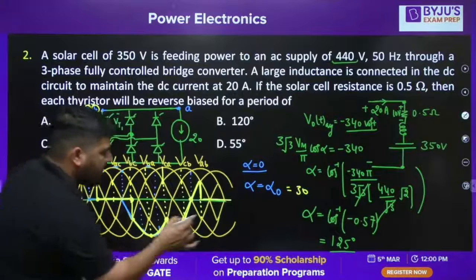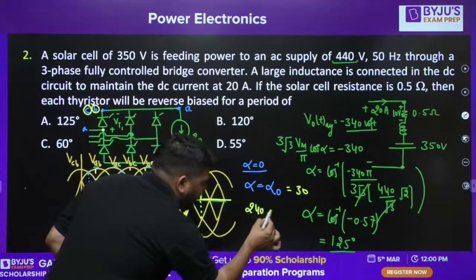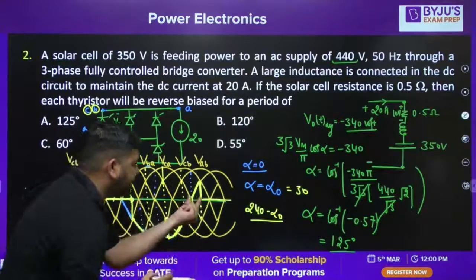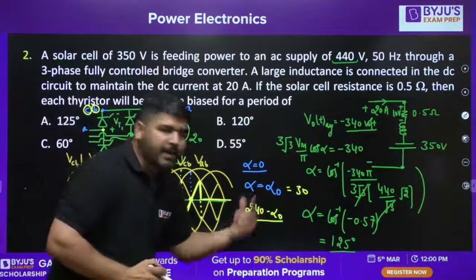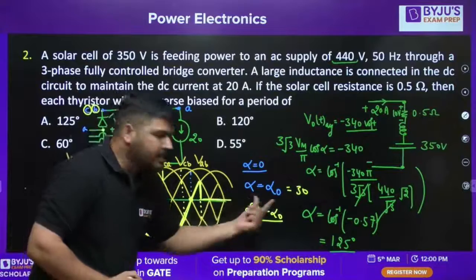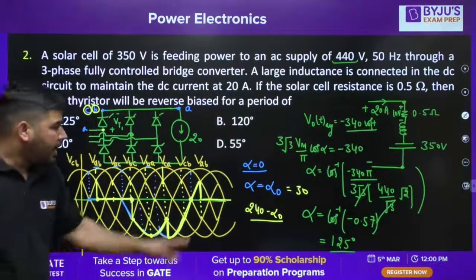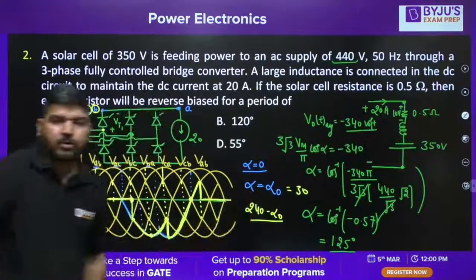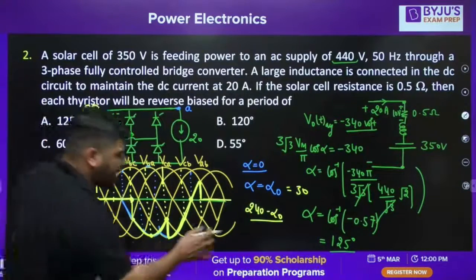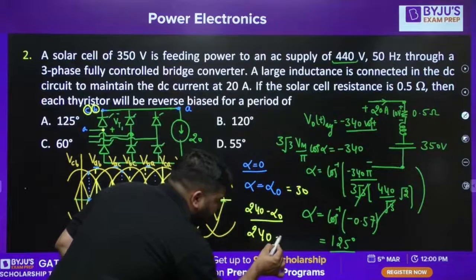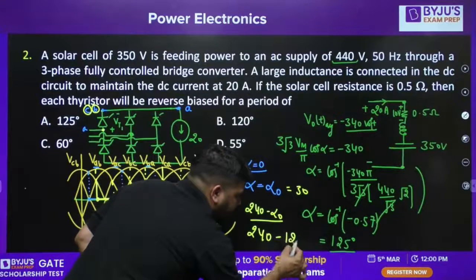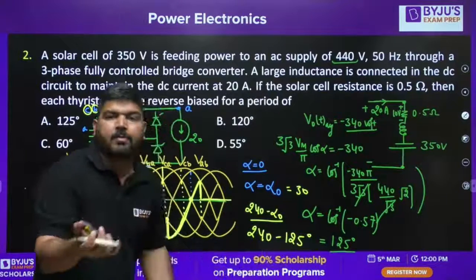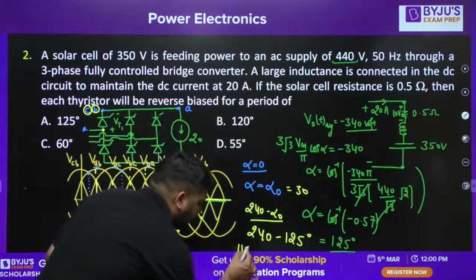It means 240 minus alpha naught interval. 240 is this interval minus this alpha naught. For 240 minus alpha naught, the thyristor will be reverse biased. If the thyristor is fired at alpha naught, then for 240 minus alpha naught, the thyristor will be reverse biased. So the answer is 240 minus this 125. Alpha naught you can take 125. So for this angle, the thyristor will be reverse biased. So the answer is 115.